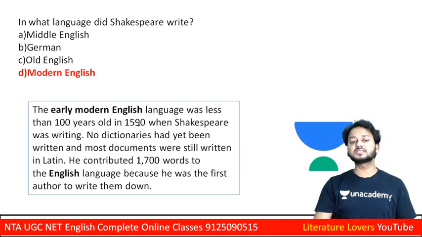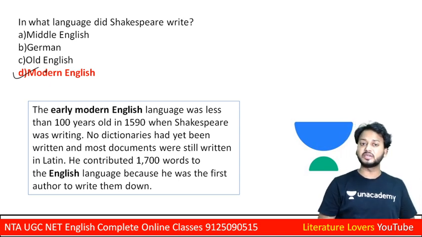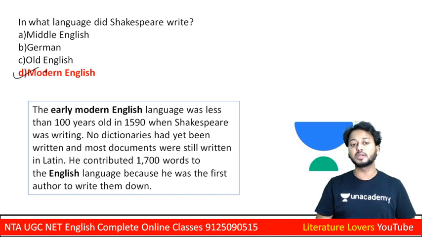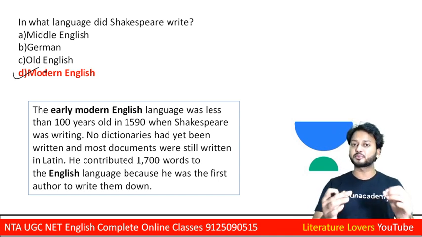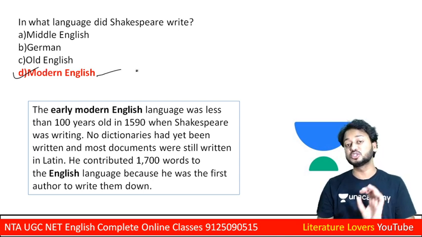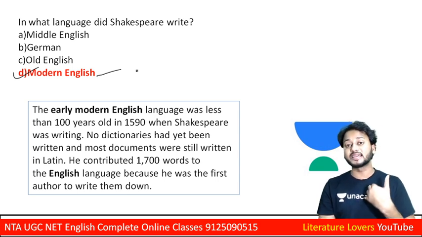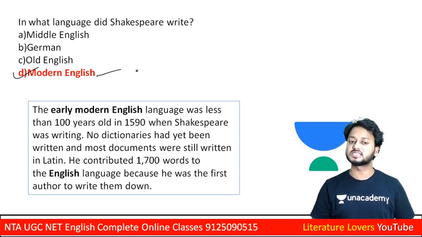So learners, the correct answer is Modern English. You have different ages: the Old English period, then the Middle English period, and after that the Renaissance time period. The Renaissance is in some ways known as the modern time period too, because this was the time when exploration of the world started.